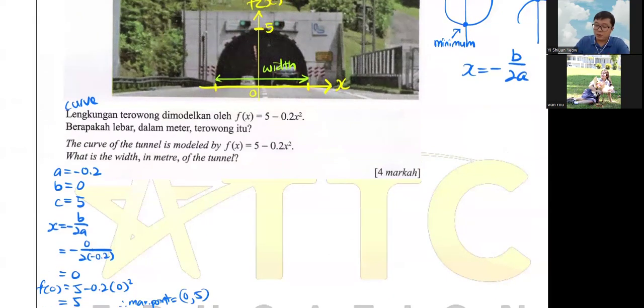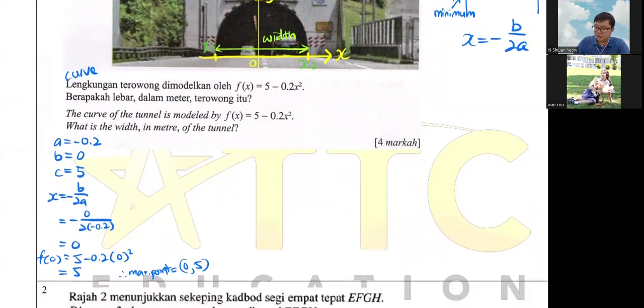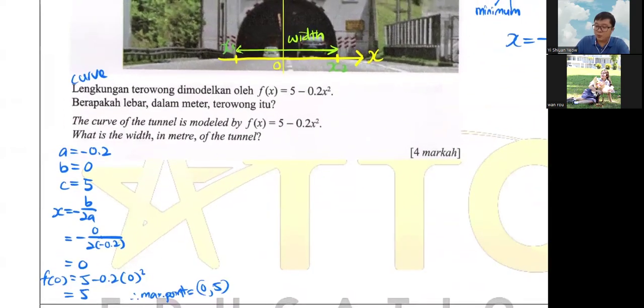But what we are doing now is just looking for your x1. So this is your x1 and this is your x2. If we add these two together, we get our width already. So this is the basic concept of it. When we want to find x1 and x2, we need f(x) equals 0, because we are looking for these 2 points, the furthest points. So 5 minus 0.2x squared equals 0.